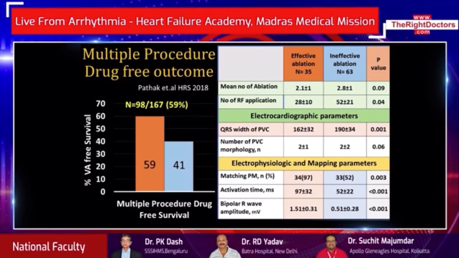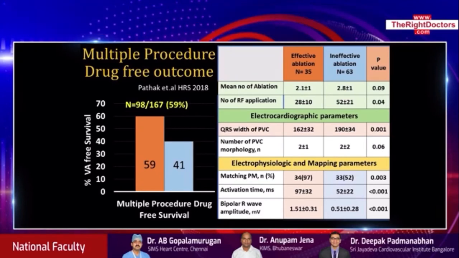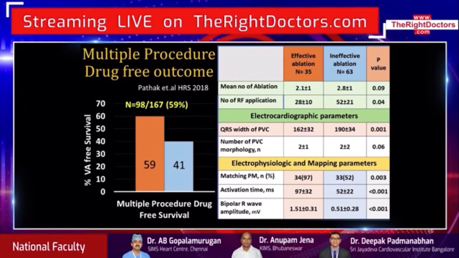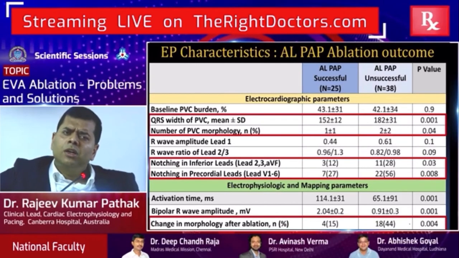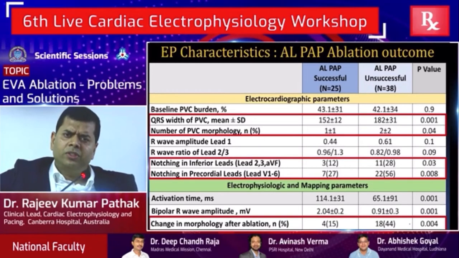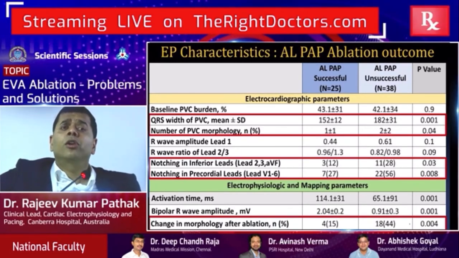Those patients generally will require multiple procedures rather than one procedure, and you unfortunately might still not be 100% successful. You might be able to suppress but not eliminate those PVCs. We then wanted to look at the electrocardiographic and electrophysiological parameters to see whether those parameters can predict success based on the location of PVC.